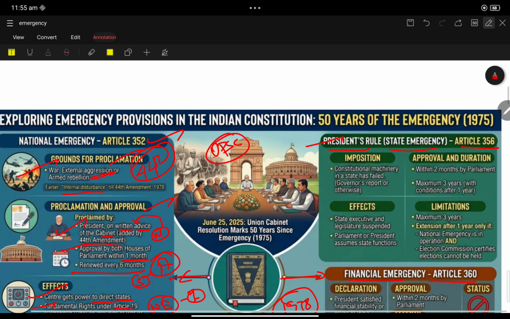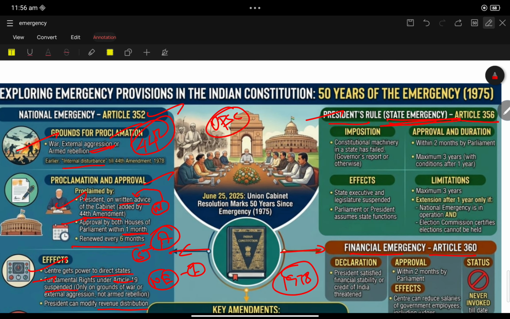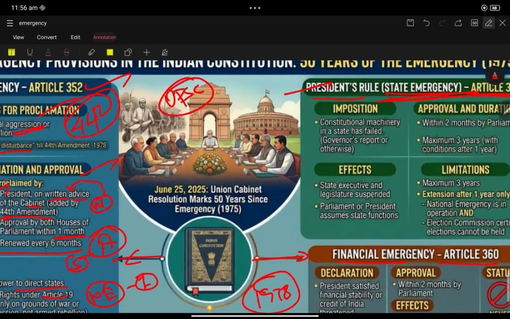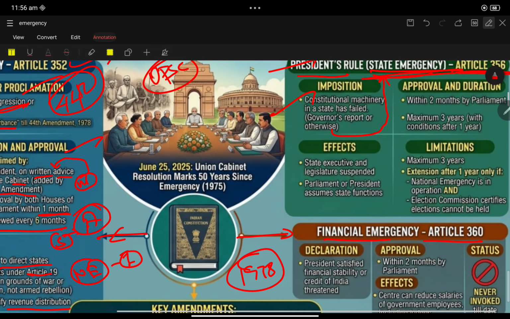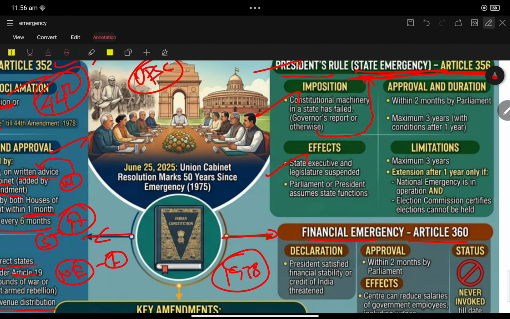Now coming to the presidential rule, also known as state emergency. It comes under Article 356. If the constitutional machinery of the state has failed, then on the report given by the governor to the president, the president can impose president's rule. What are the effects? The state executive and legislature get suspended. Here the word suspended is very important because they may replace it with dismissed. Here the state executive and legislature are suspended. Parliament or the president assumes the state functions.